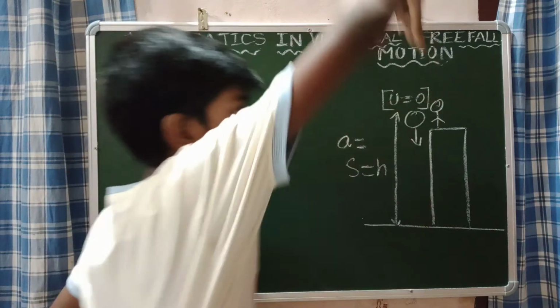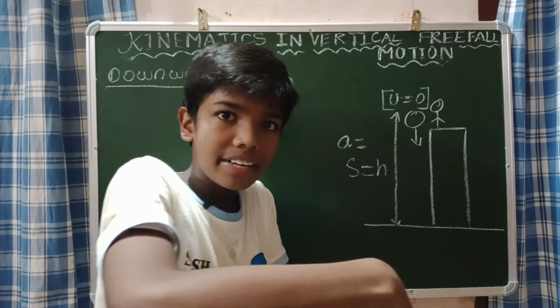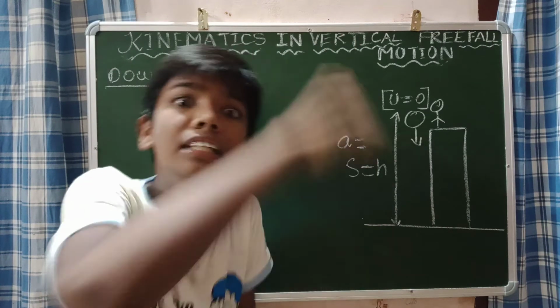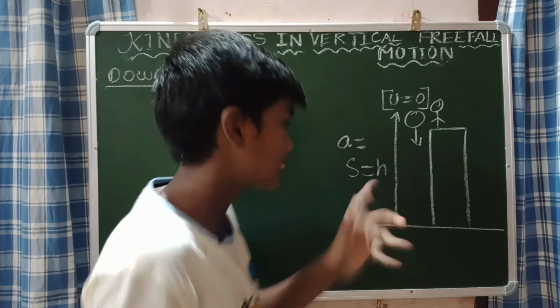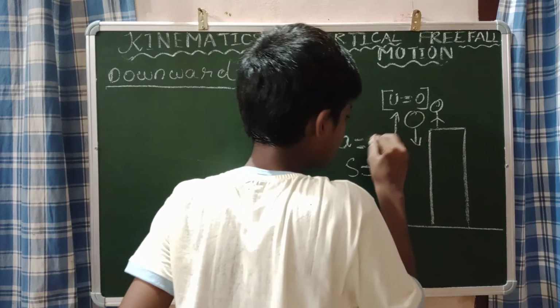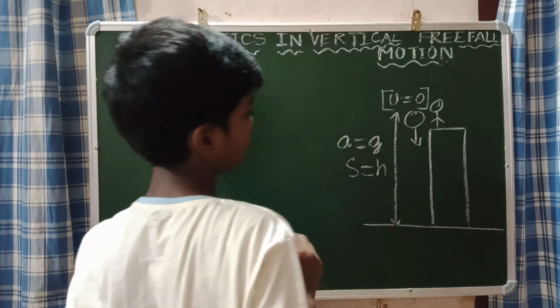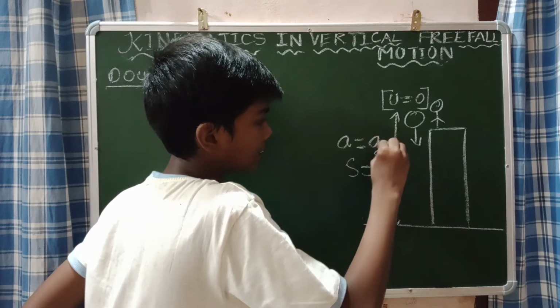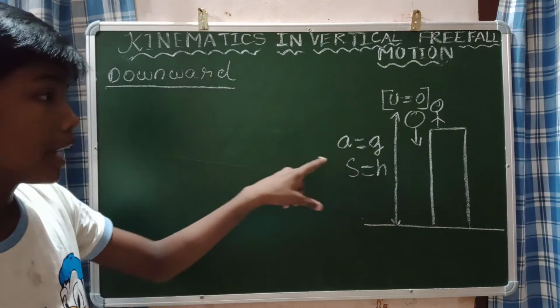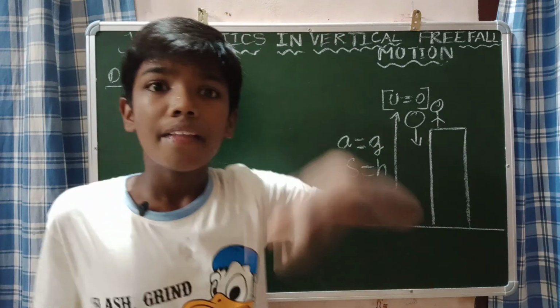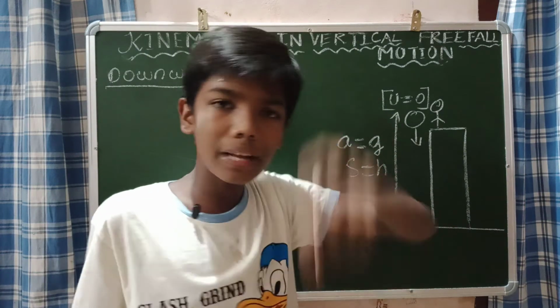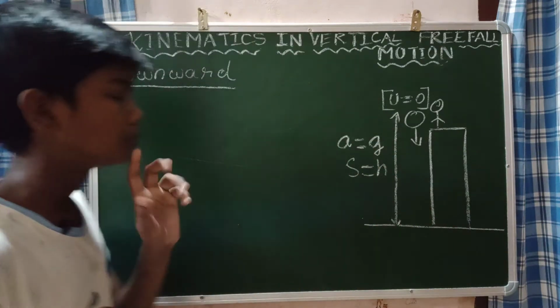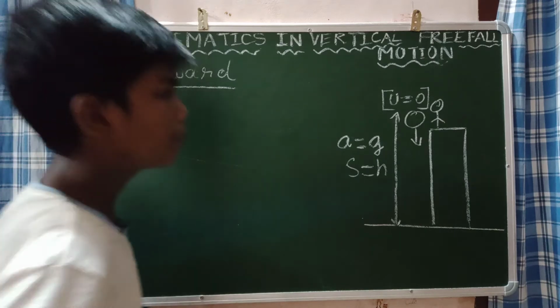But here it is moving in the same direction as the gravity, towards the gravity, so the acceleration will be g. This is what we need to understand, because based on the situation itself, we understand the concepts. So when an object is thrown downward, the acceleration will be plus g. Now what will be the time taken?